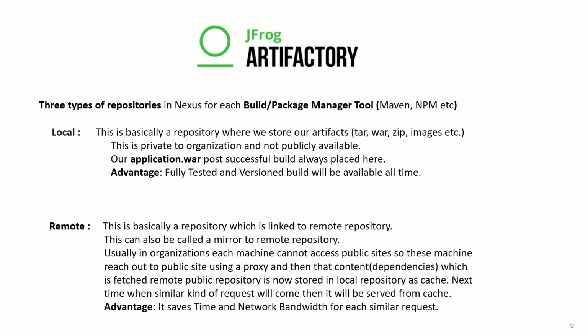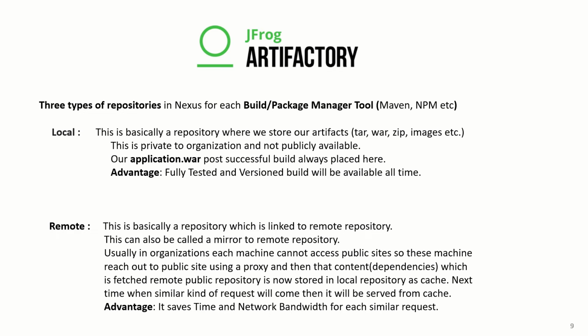There are three types of repositories, just like it was in Nexus for build and package manager tools. Similarly, we have three kinds of repositories in JFrog also. In Nexus we had hosted, proxy and group. Similarly here we have local, remote and virtual. So what is local? This is basically a repository where we store our artifacts like tar, war, zip, images, etc. This is private to the organization, not publicly accessible. Our application.war, post a successful build, will be placed here.